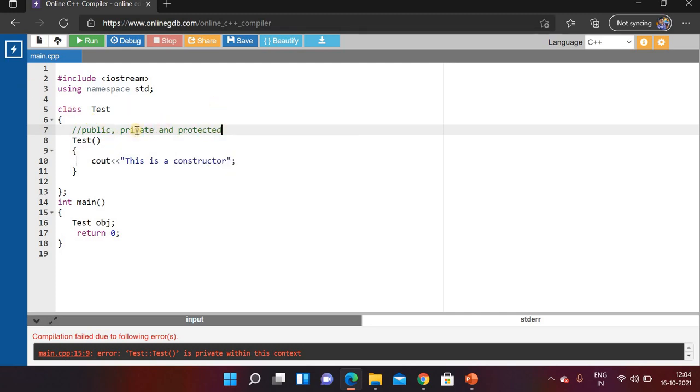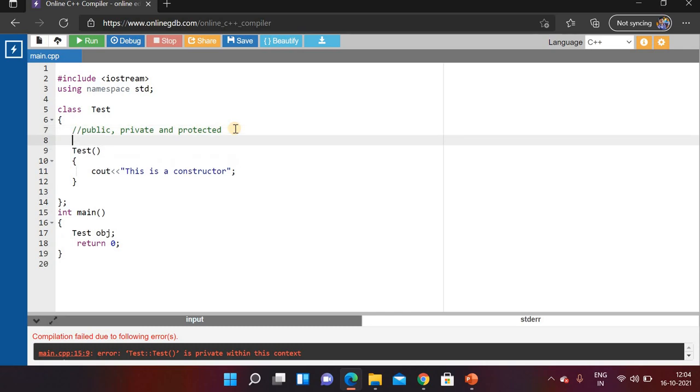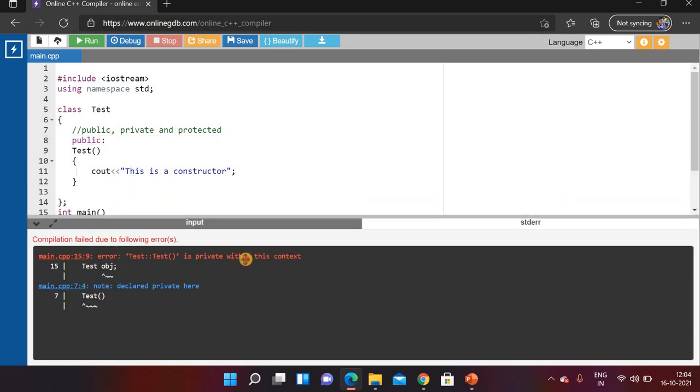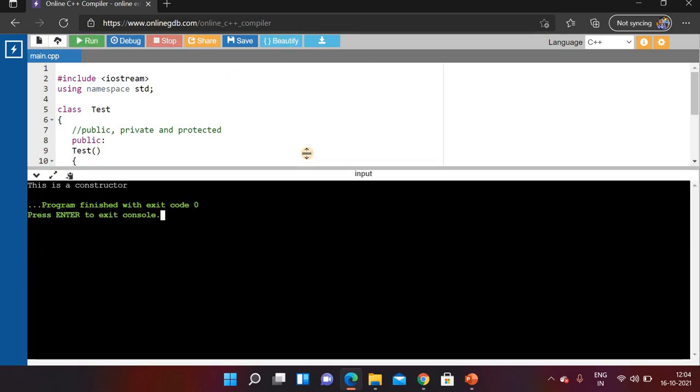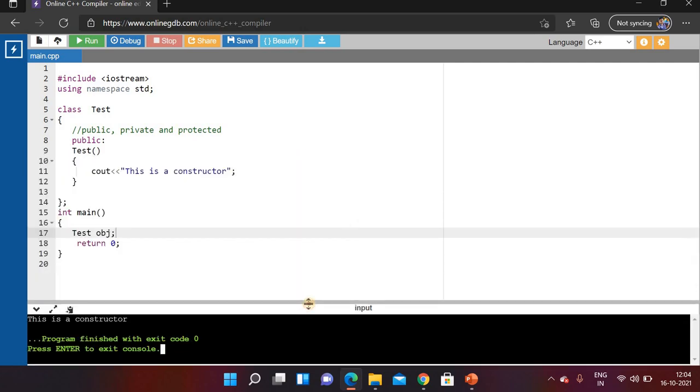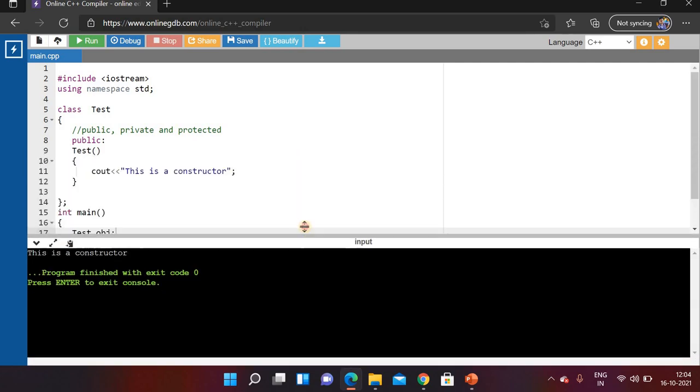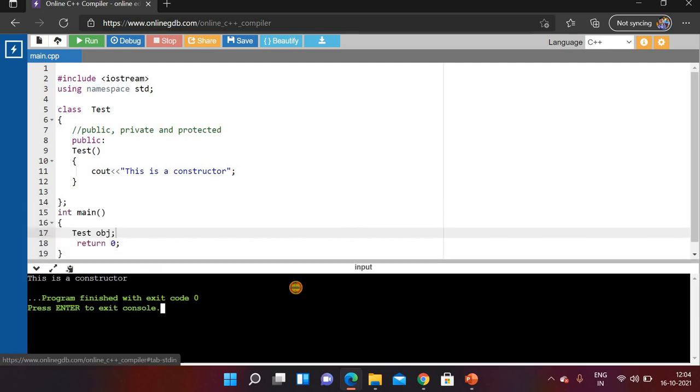If we write the constructor with the public specifier like this, the constructor will be available everywhere in the program, and we can access the constructor by creating an object of the test class. Now we will run this code. We can see that we got the message we wrote within the body of the constructor: this is a constructor.